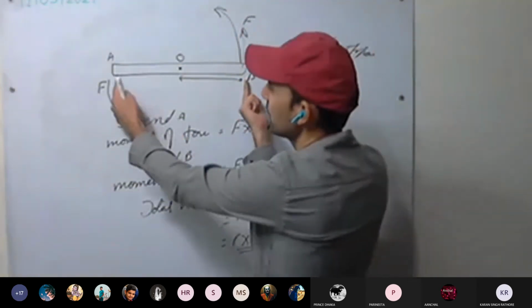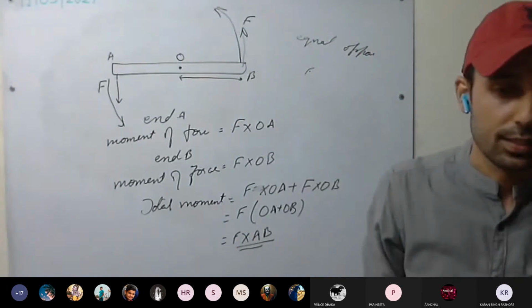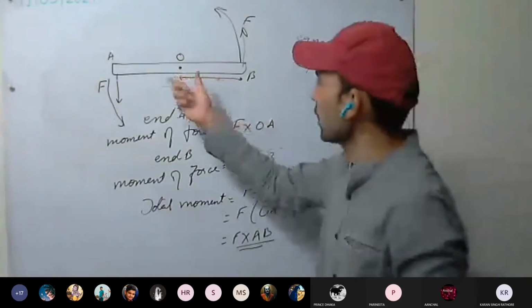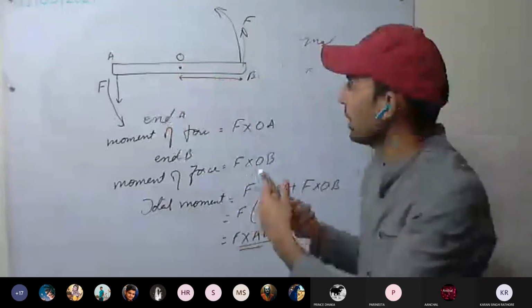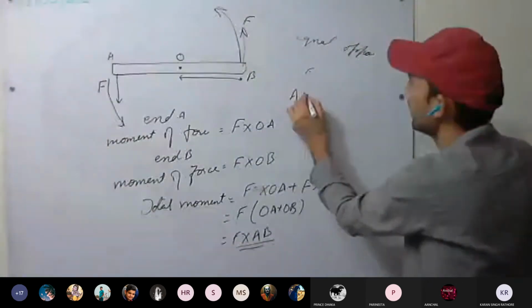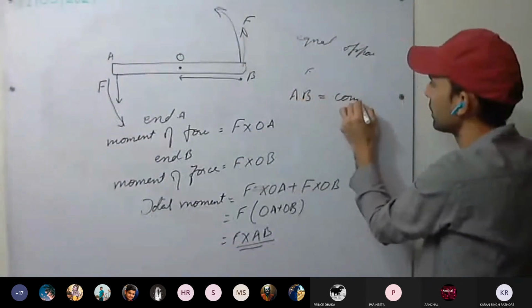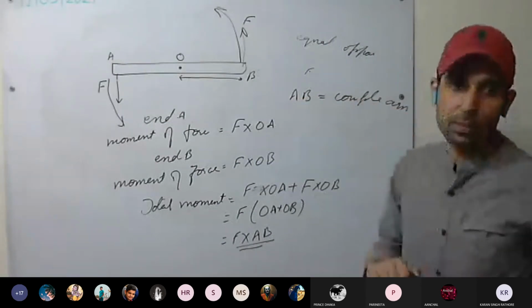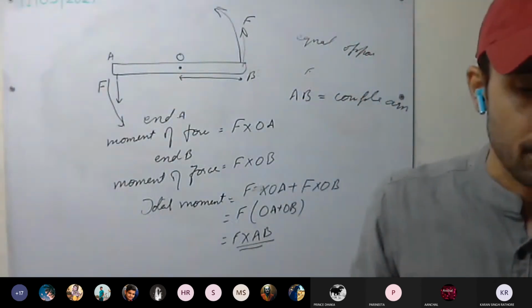AB is the distance between the two forces. This distance is called the couple arm, the arm of the couple. Understood now?